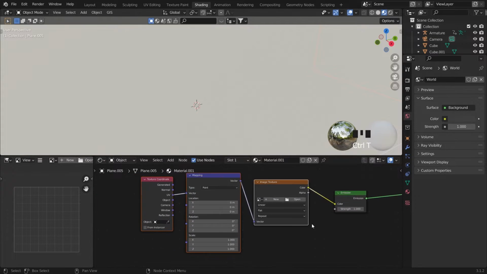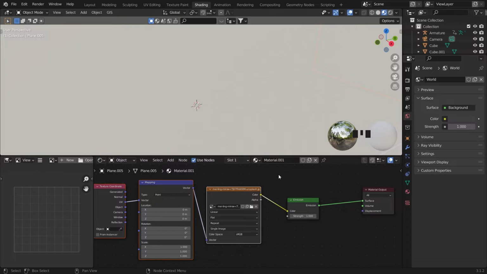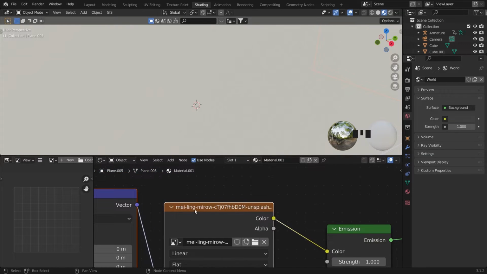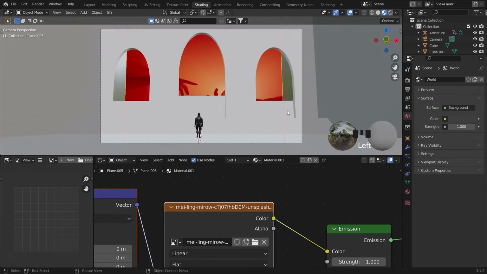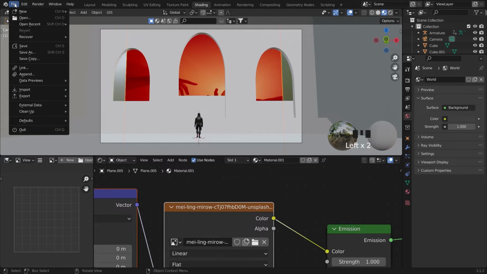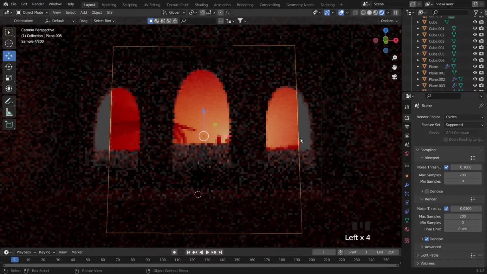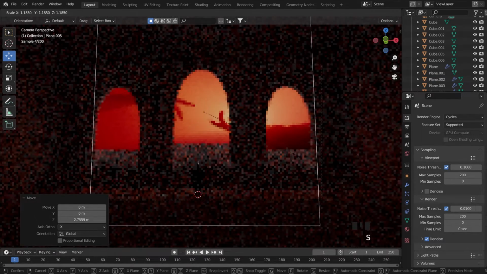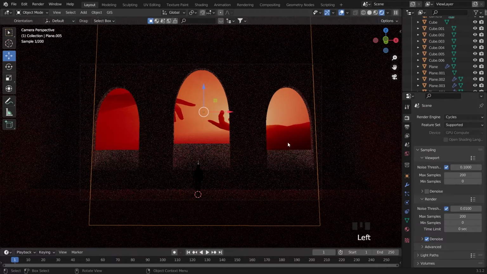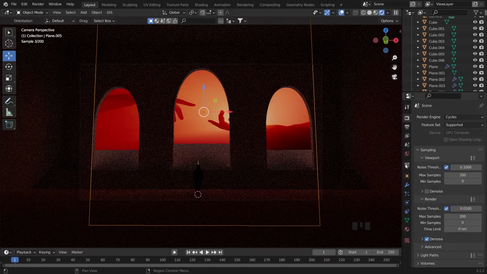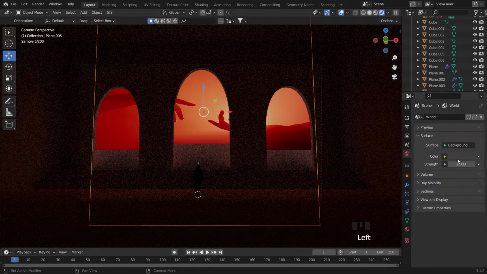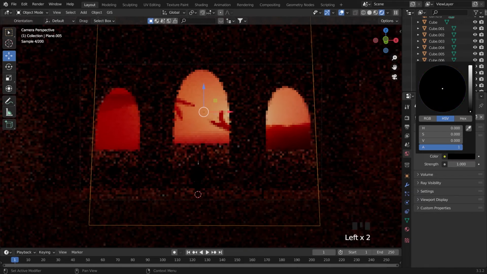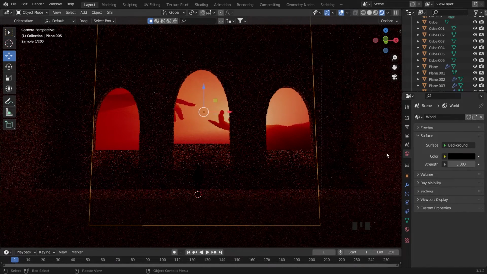Now you have some texture coordinate mapping image texture text. Shout out to Mailing, and thank you for these pictures. Is it kind of good? It's really good anyway. So yeah, it looks like this, and then I will just scale, make it big like this. So the hands, it looks like they touch each other, will touch each other. For the background, I will make it black here, so it will be like this.